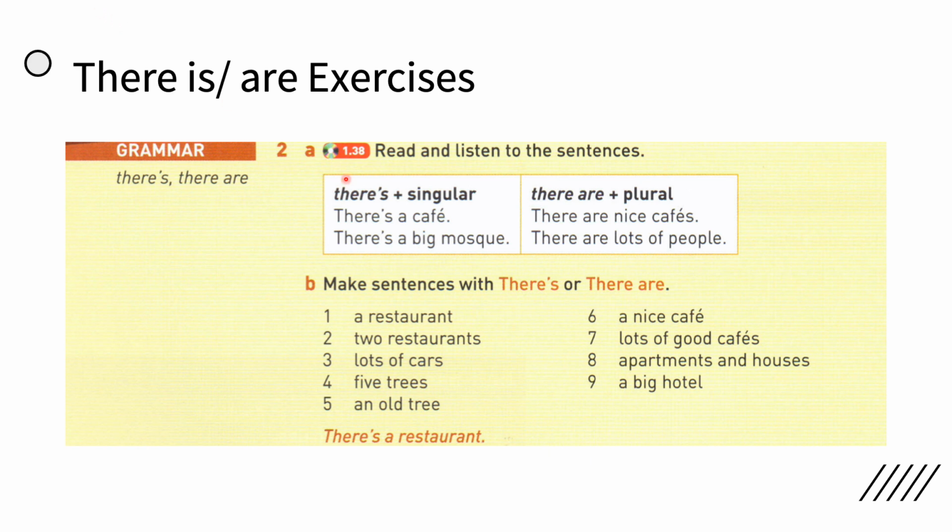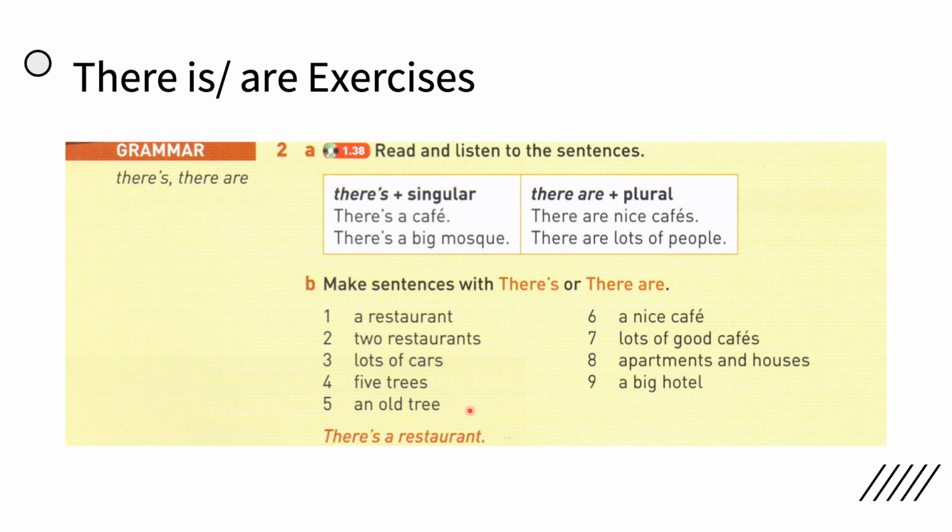Now, coming to answer these questions. Number 1, there is a restaurant. Number 2, there are 2 restaurants. Number 3, there are lots of cars. Number 4, there are 5 trees.